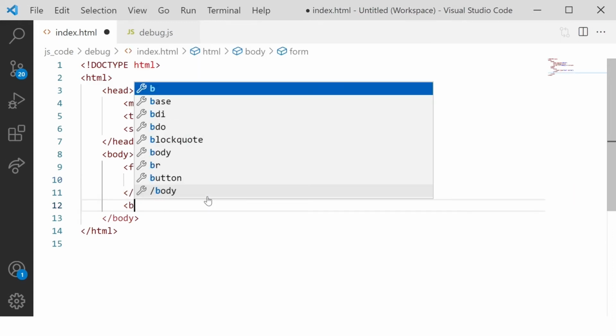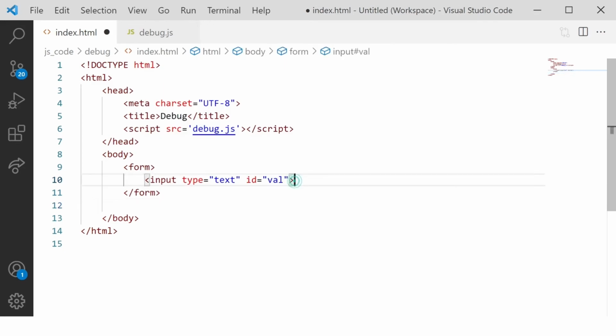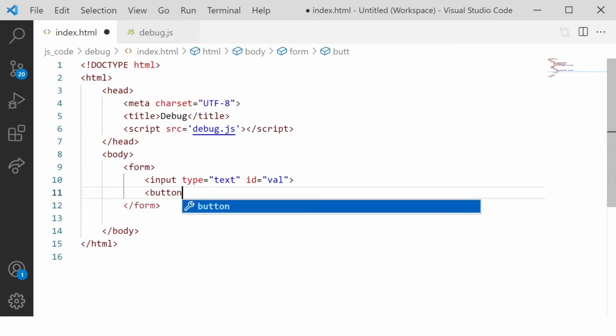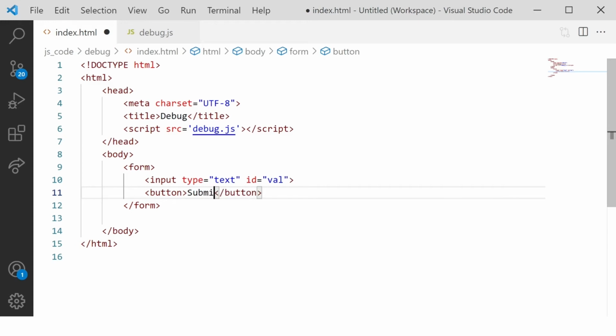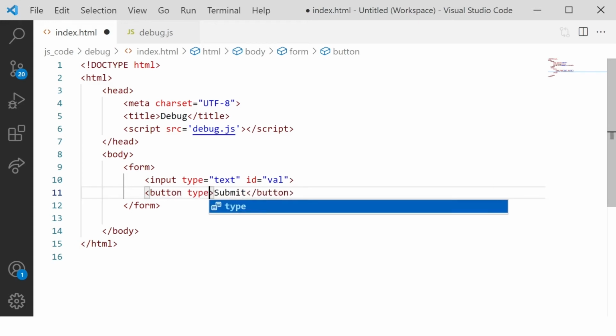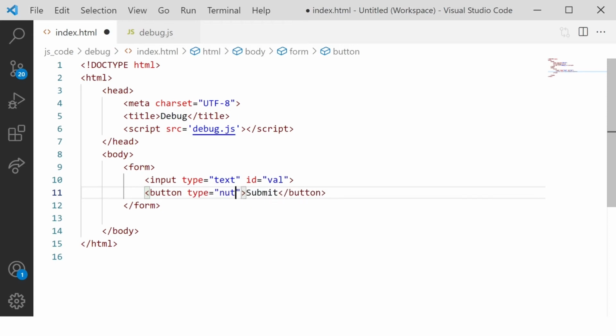And then I can have a button here. Let's say submit, with type button. And then I can simply write onclick is equal to display.